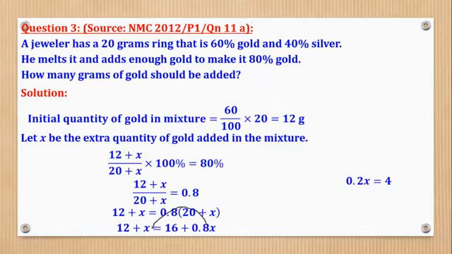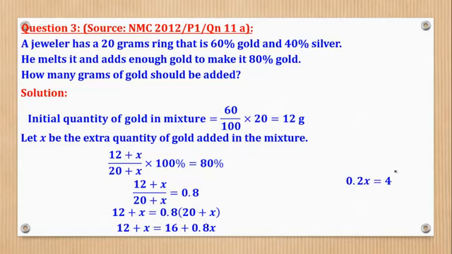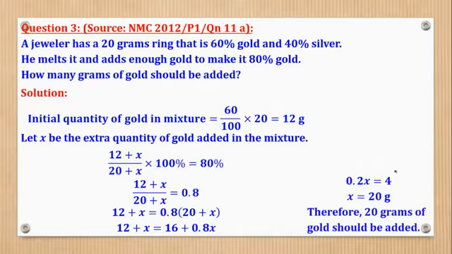Bring this on this side, so 1 minus 0.8 is 0.2x. Then this one this side, 16 minus 12 is 4. And divide both sides by 0.2 to give you 20 grams. So that is the additional grams of gold added. And that's what they wanted.